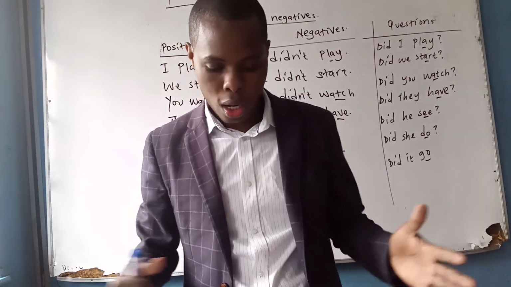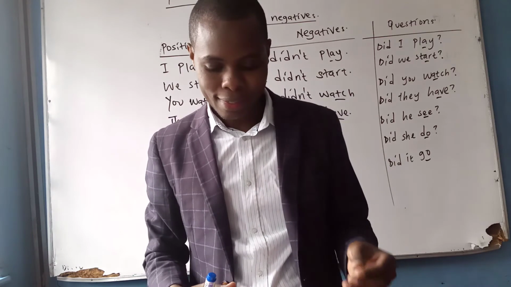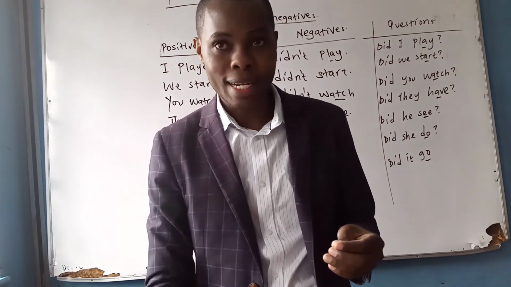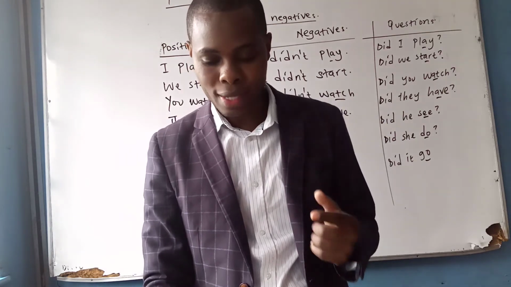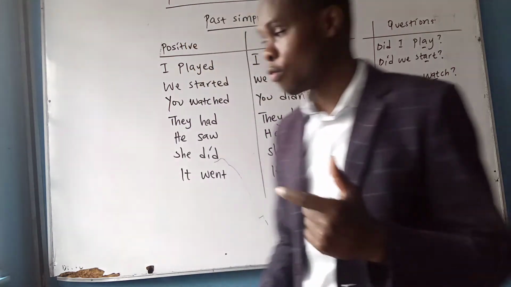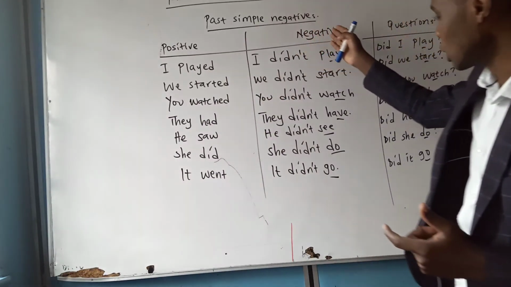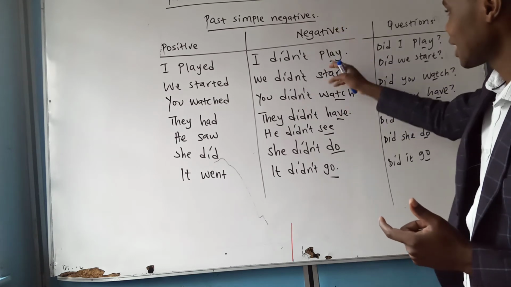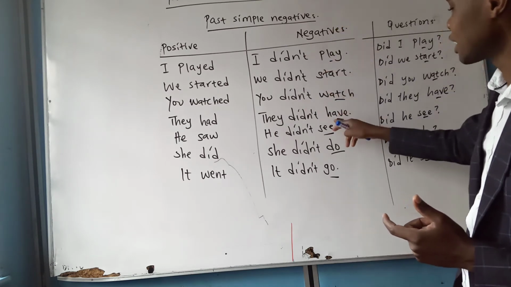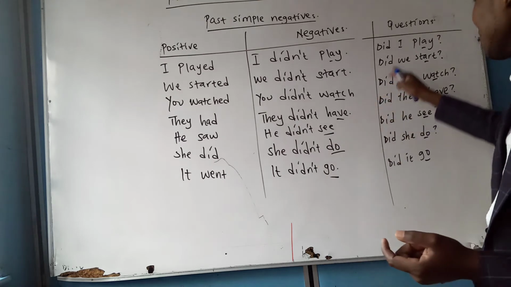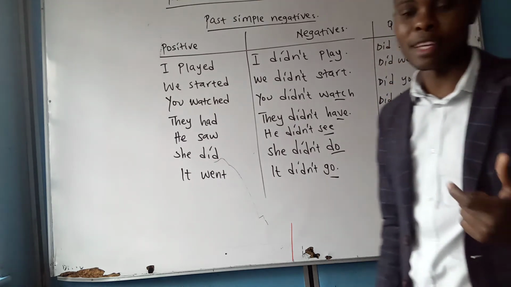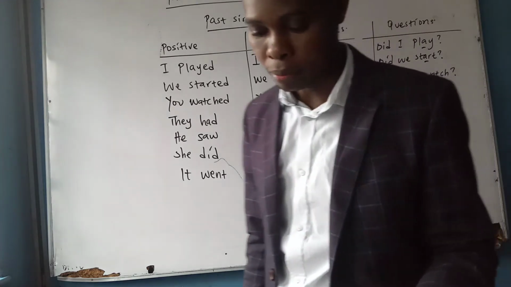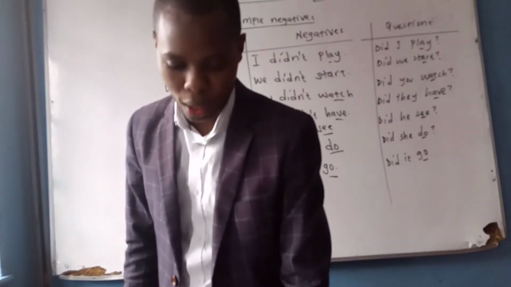So, that is what I wanted you to understand in this video for today, and that is the rule. Whenever you form a question in the past, the verb must always be in its infinitive form. The same case if you form a negative, or if you express yourself in the negative way. All right, so that is that.